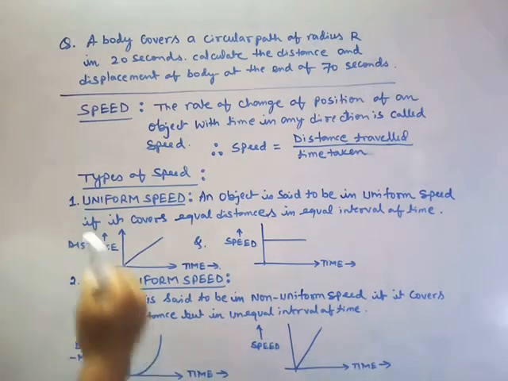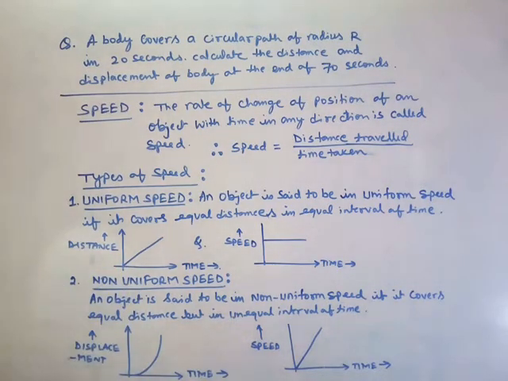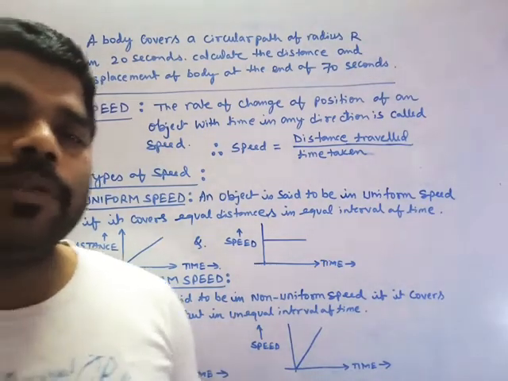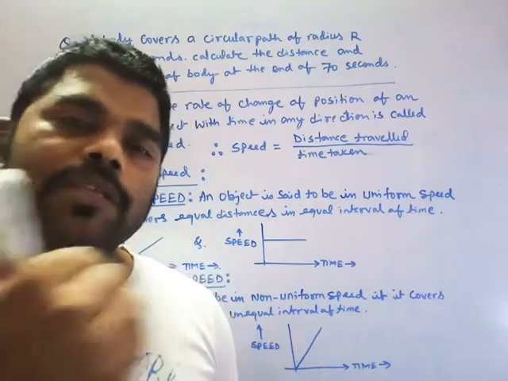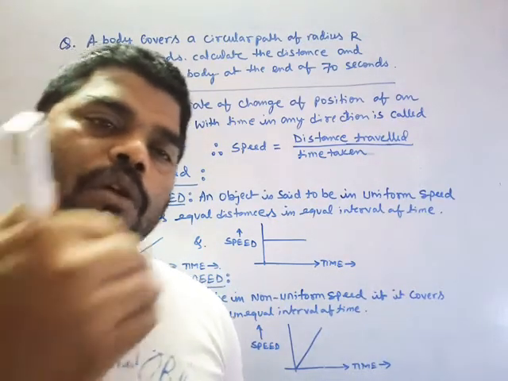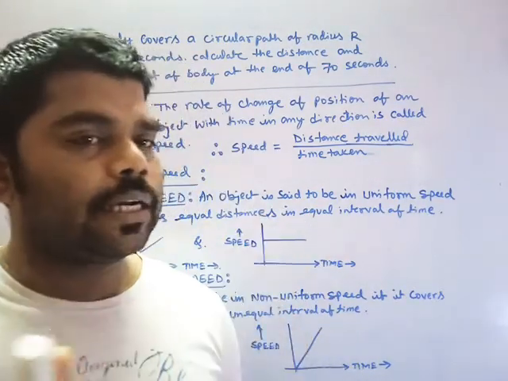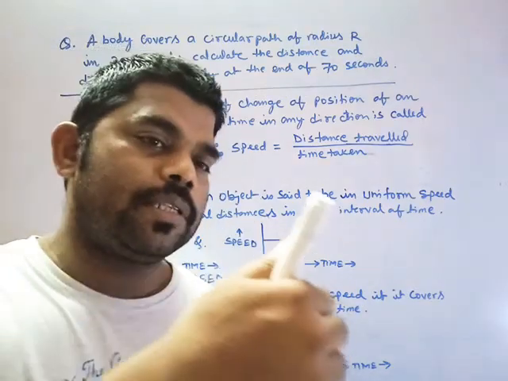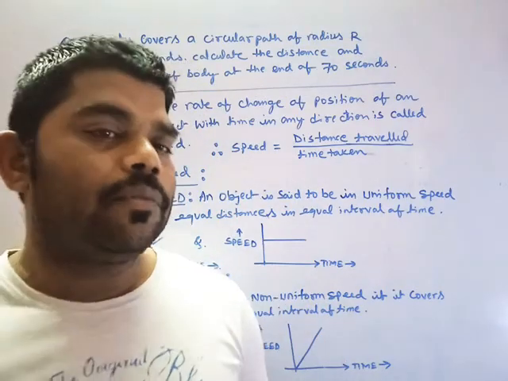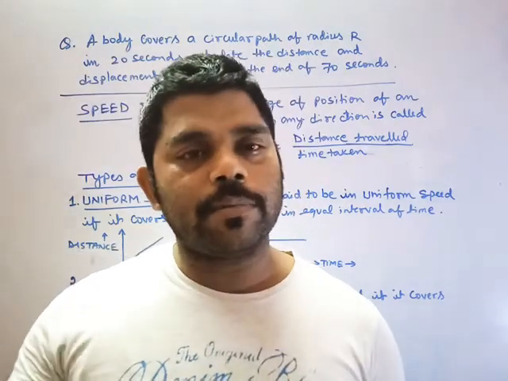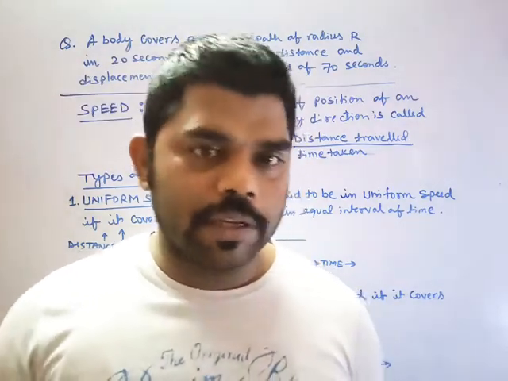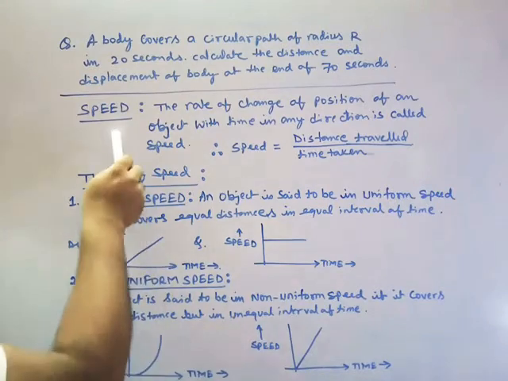Is it clear? Now I am coming to the topic. Whenever we cover some distance, first of all there is motion, changing the position. When you change the position, then definitely you covered some distance. And whenever you cover some distance with respect to time, this is called the speed. First let me discuss the speed, or we can say velocity also. But let me discuss the speed.